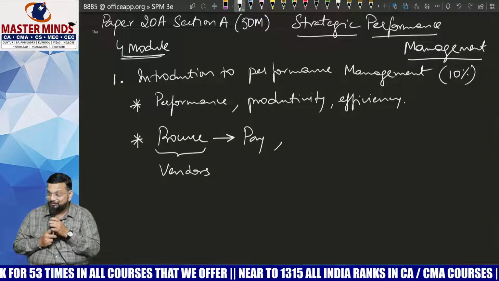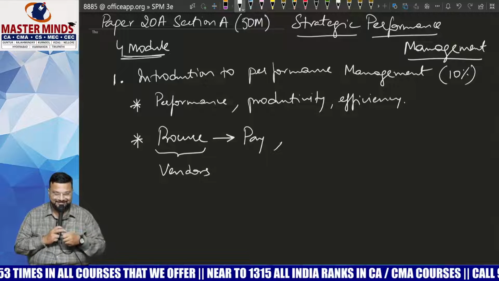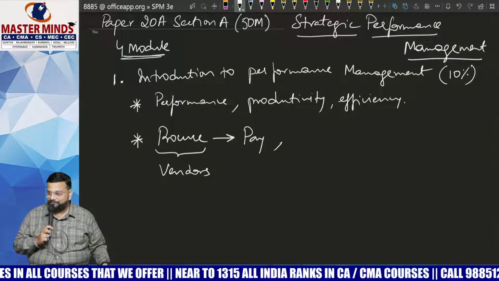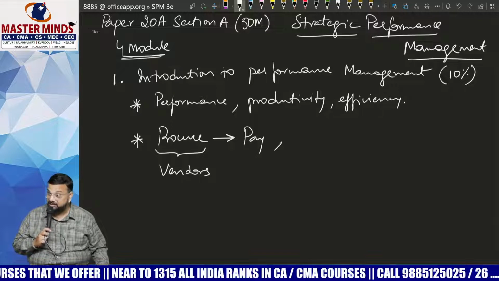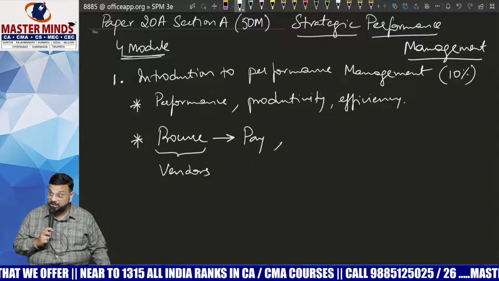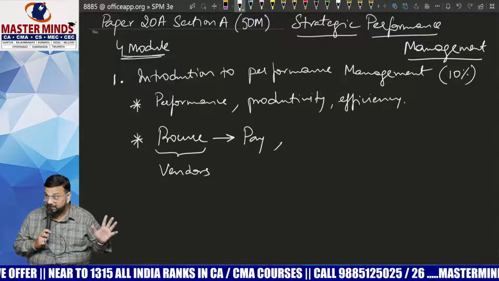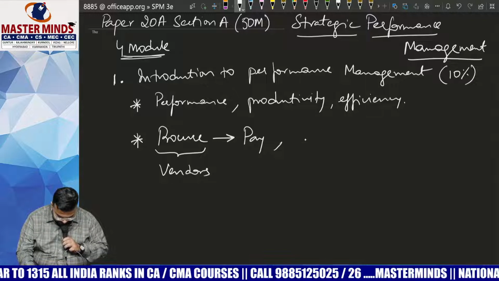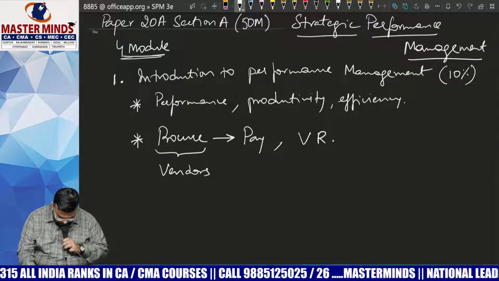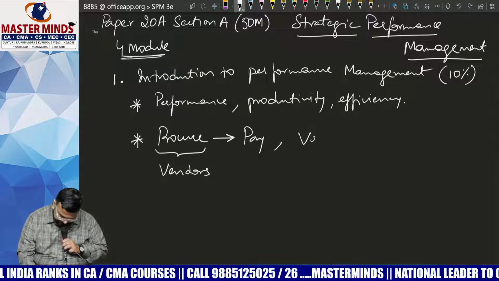No. Then why? Because if you have a good relationship with vendors, you can guarantee one thing: there will be no disruption in supply of raw material. Based on that, we have a topic called vendor relationship management.